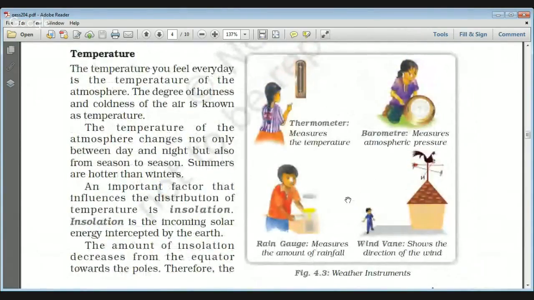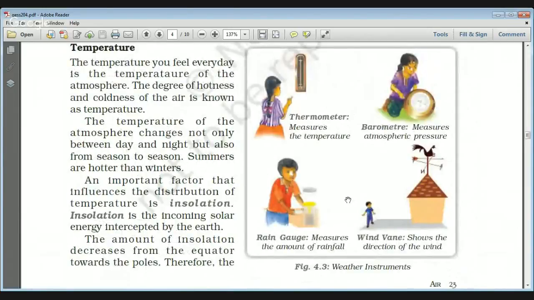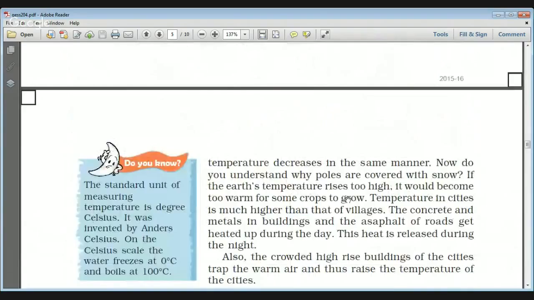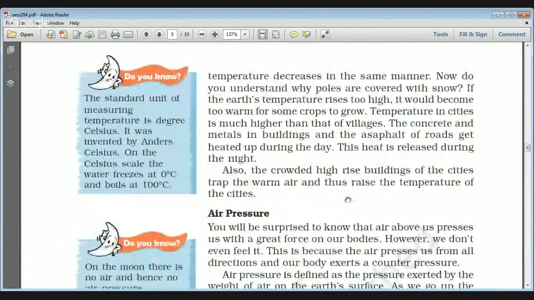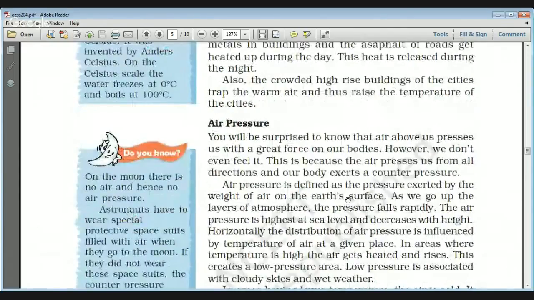Now there are these four weather instruments. Thermometer actually measures the temperature. Barometer measures the atmospheric pressure. Then rain gauge actually measures the amount of rainfall. Then wind vane shows the direction of the wind. Now the standard unit of measuring temperature is degree Celsius. Everybody knows this. And another definition is air pressure.